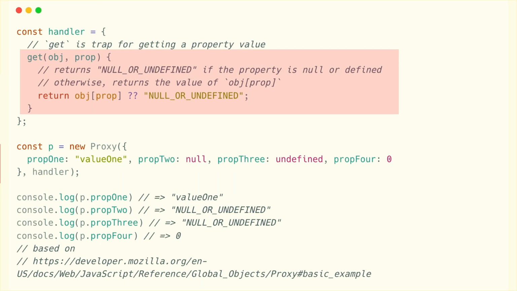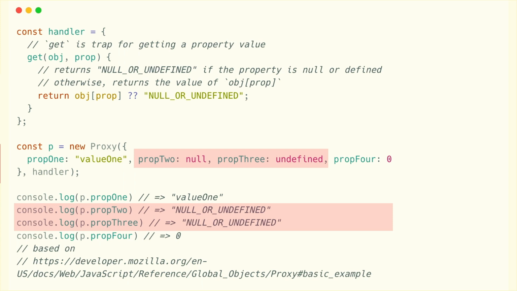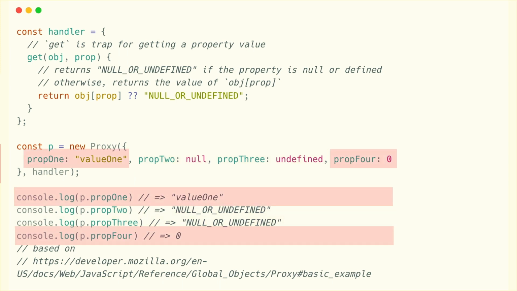There's a few different handler functions out there, or traps. Here we're using the get trap to intercept getting a property value. Our get trap uses the nullish coalescing operator to return null or undefined if the value of the accessed property is null or undefined. So prop2 and prop3 are null and undefined respectively, so accessing them will return that string null or undefined. Prop1 and prop4, on the other hand, aren't. For those, the values themselves are returned.